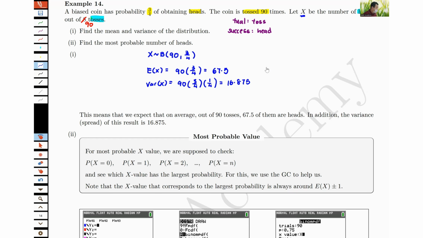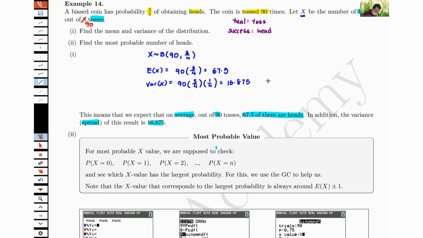What does this imply in the context of the problem, these two numbers? Your mean is saying that on average, when we do the 90 tosses, over a long run, I expect the average number will be 67.5. We should get that number on average if I do many rounds of 90 tosses. And variance refers to the spread. The spread of this result is 16.875.